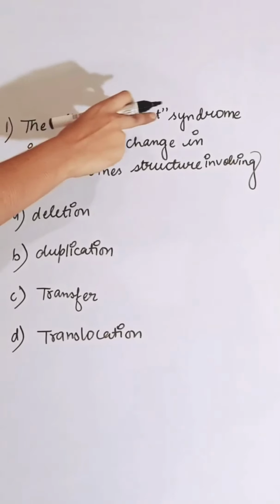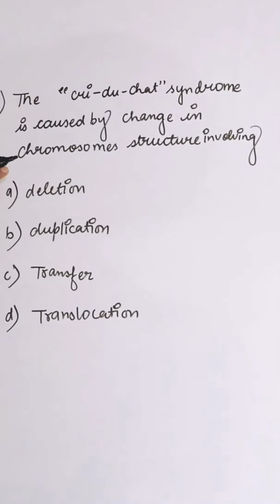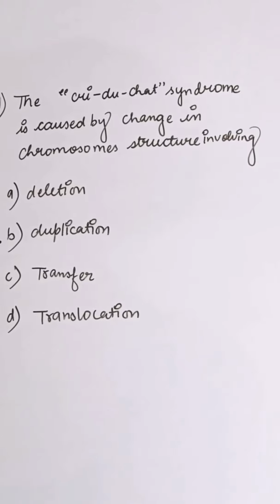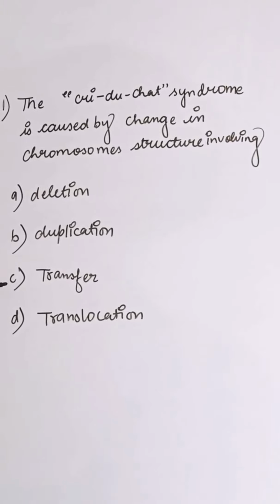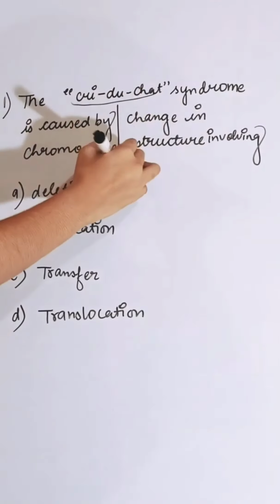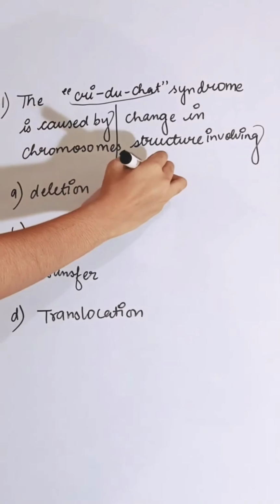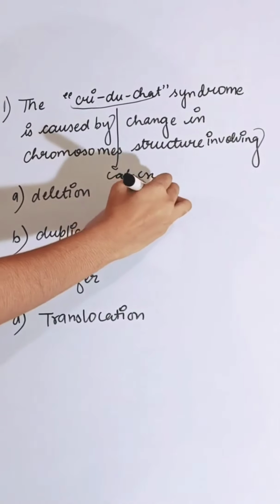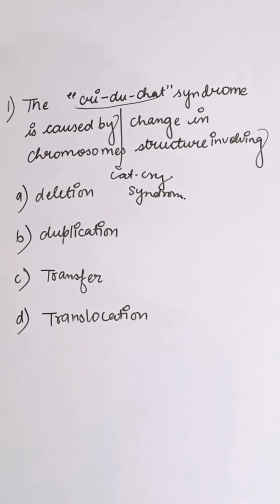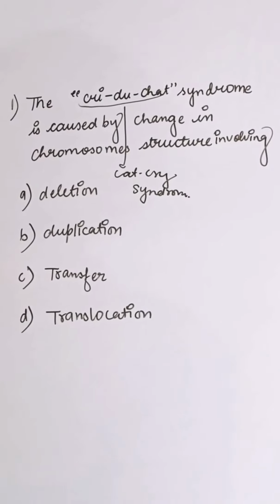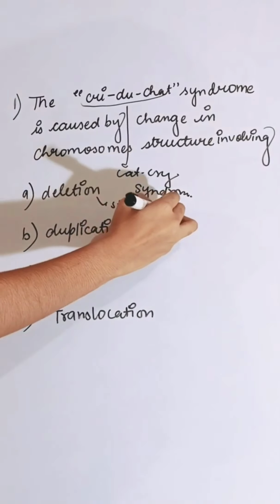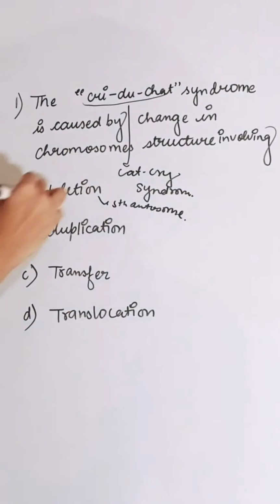The Cri-du-Chat syndrome is caused by change in chromosome structure involving first option deletion, second is duplication, third is transfer, fourth is translocation. Cri-du-Chat syndrome is also known as Cat-Cry syndrome. It is due to the deletion of a large part of the short arm of the fifth autosome. So correct answer is A.